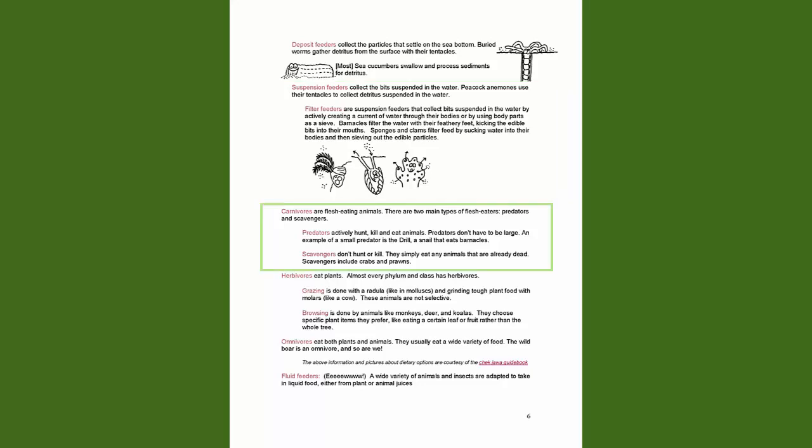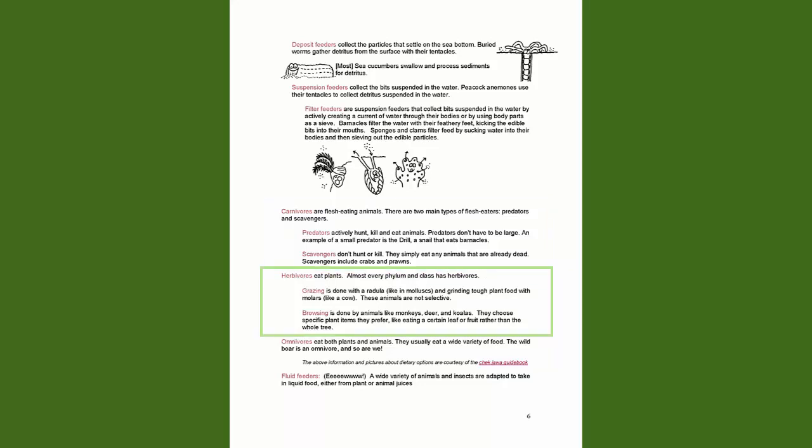Carnivores are flesh-eating animals. There are two main types of flesh eaters: predators and scavengers. Predators actively hunt, kill, and eat animals. Predators don't have to be large. An example of a small predator is the drill, a snail that eats barnacles. Scavengers don't hunt or kill. They simply eat any animals that are already dead. Scavengers include crabs and prawns.